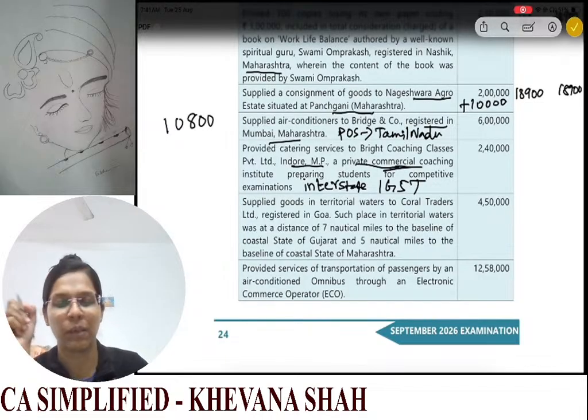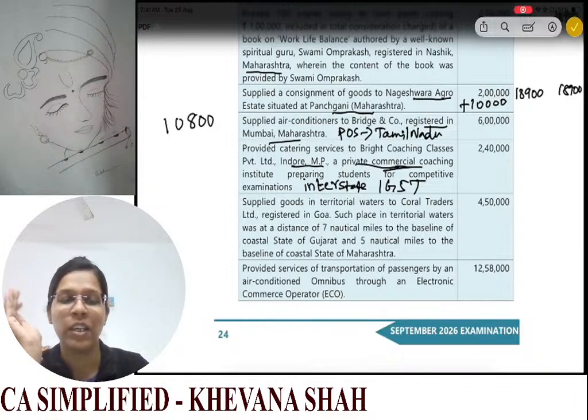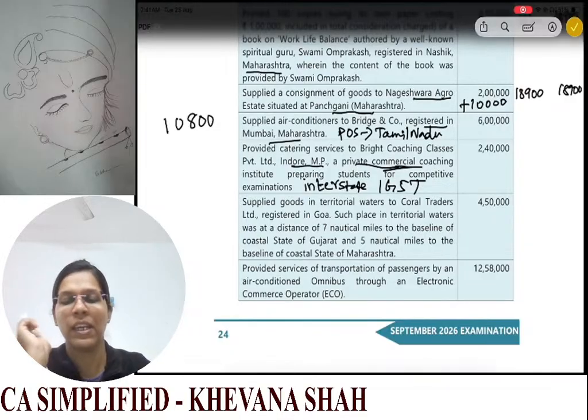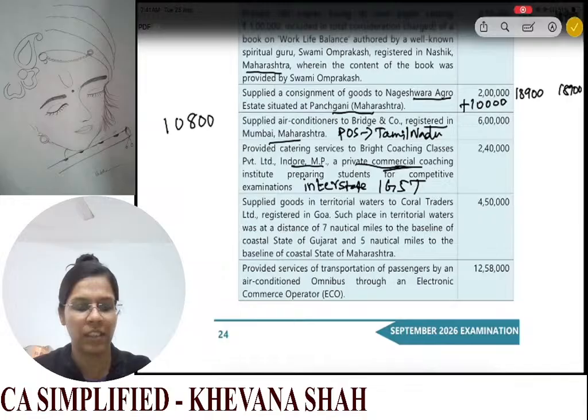So for private commercial coaching, you do not have that exemption. Okay. So whatever catering services are provided to this private coaching, since it is a private coaching, so this will be your taxable supply. IGST will be leviable. So on 2,40,000 at the rate of 18%, IGST leviable is 43,200.